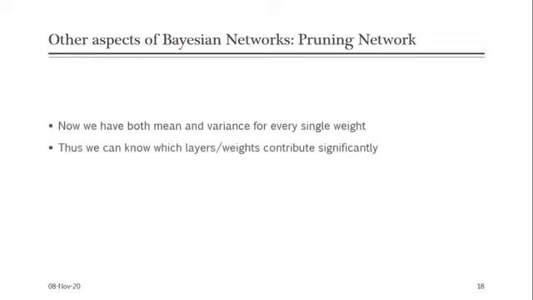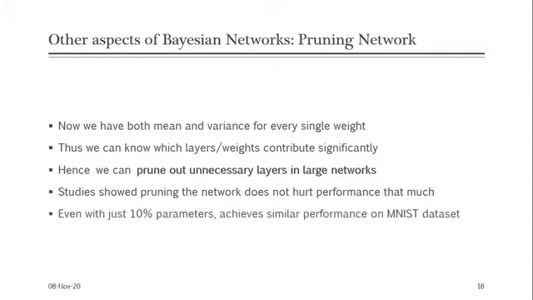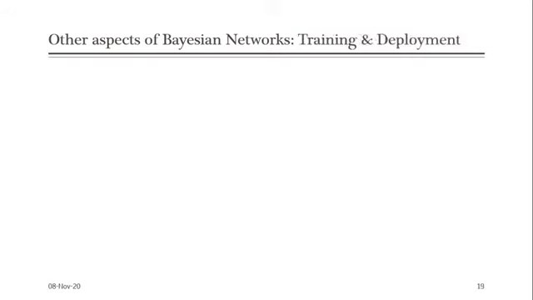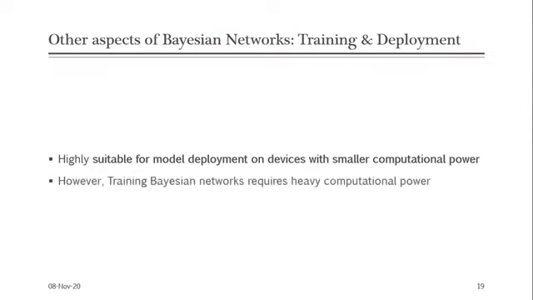Now we look into some other promising aspects of Bayesian deep learning networks. Bayesian provides variance for every single weight. Thus, we can use it to determine which weights and in turn layers are insignificant and prune the network to make it simpler. Studies showed that pruning with Bayesian, even with just 10% of the total parameters, can achieve similar performance to traditional models on the MNIST dataset. Finally, this pruning facility makes Bayesian networks more suitable to deploy in devices with lower computational power and configuration.